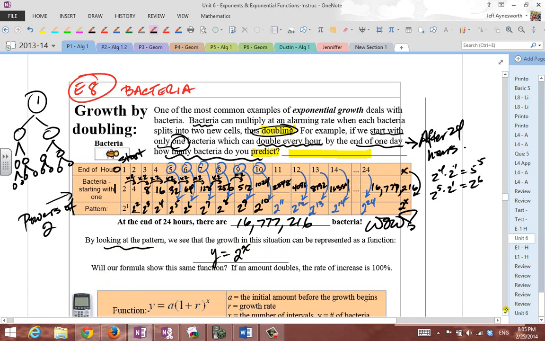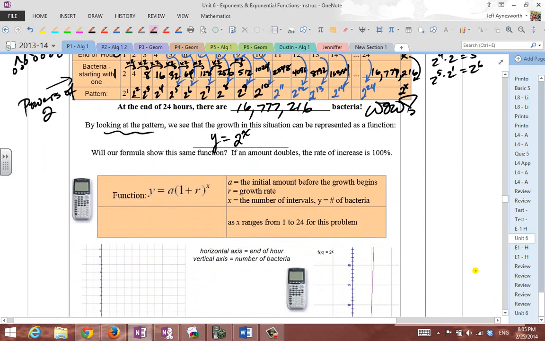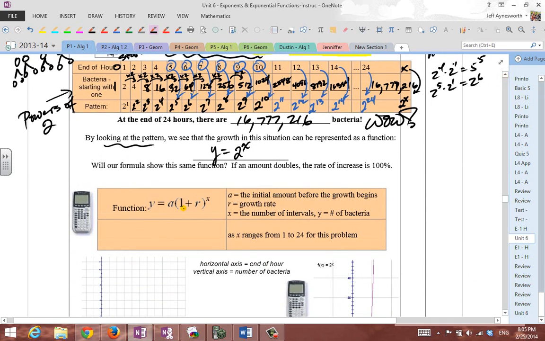Now, let's connect it with something I did before with money here. I said that any growth function can be represented by this. All right, this is a growth function that you saw in my previous lesson, where the base here is 1 plus r as opposed to the decay function, which is 1 minus r. Remember that a represents your initial amount, look right here. R is the growth rate, as a decimal, and x is the number of intervals, and y is the number of bacteria after some number of time periods.